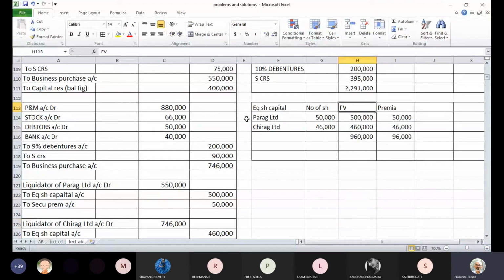I think some wrong link has come here. Creditors were 90,000 plus 75,000 minus 5,000.